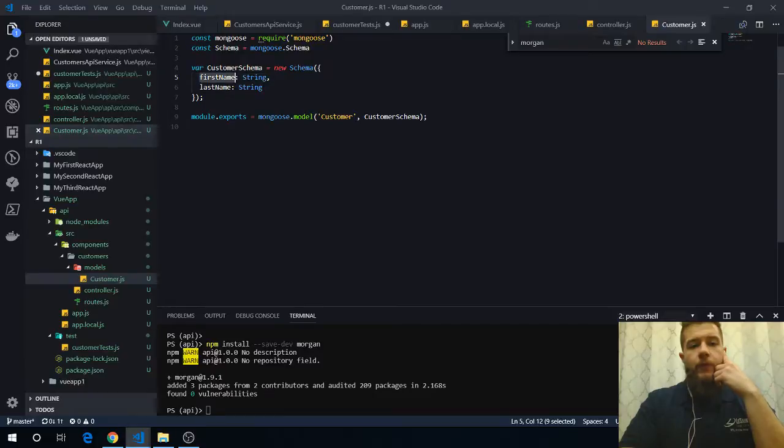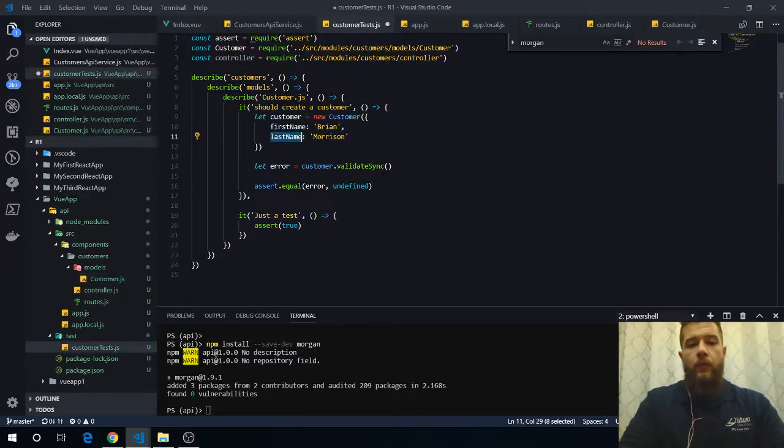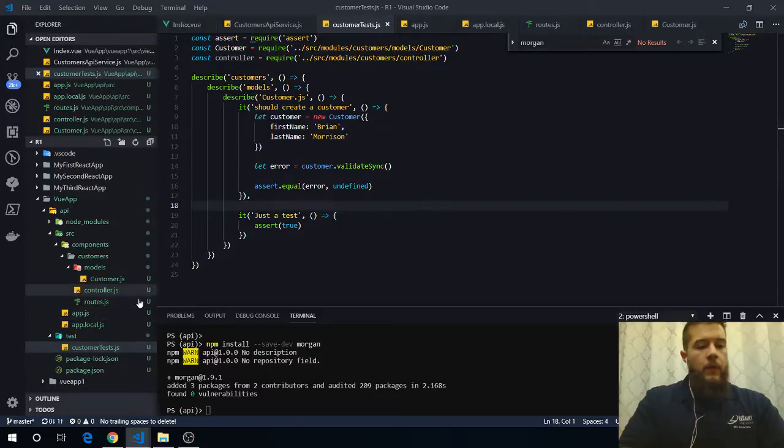In here, the first name, we just have string because that's all we're going to use now, but you can validate it so it has to be X number of characters. You can validate to make sure it is required. You can do all that in the model itself, but we're not doing that here. So we just want to make sure there is no error once it actually validates. And then this is just a test apparently that I left in when I was toying around with this. So now there is that.